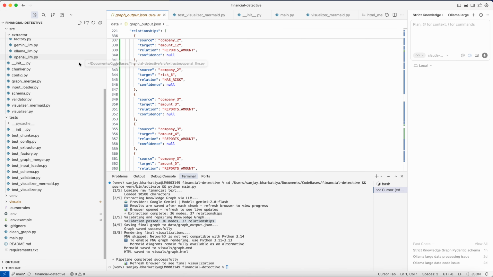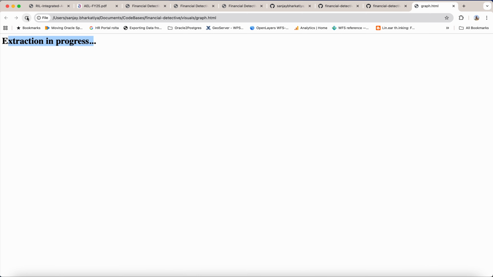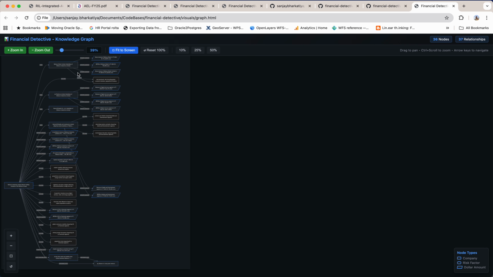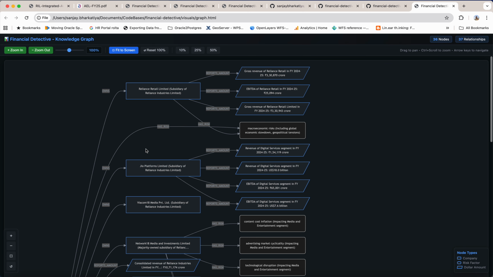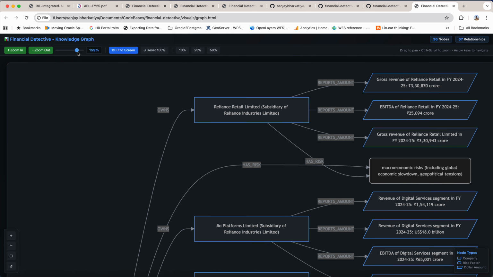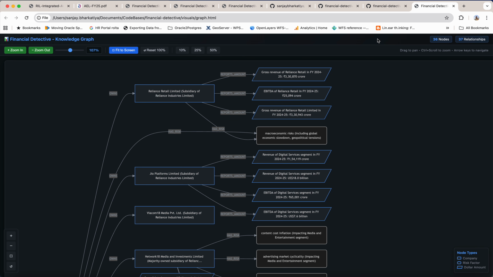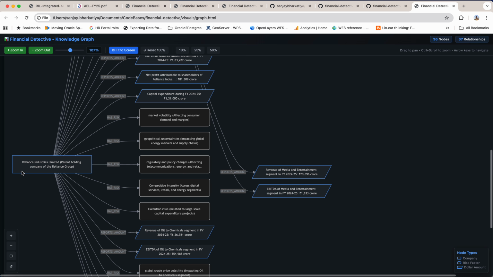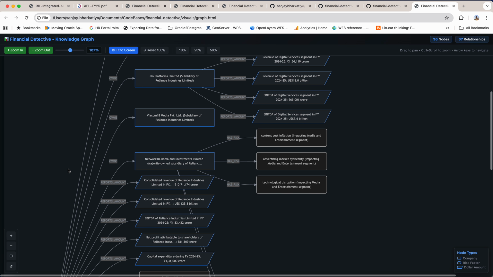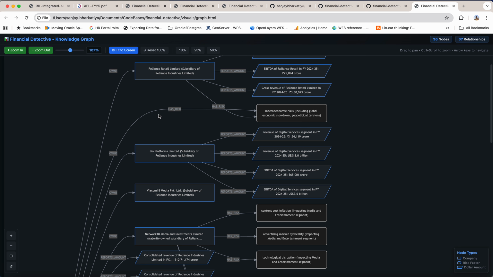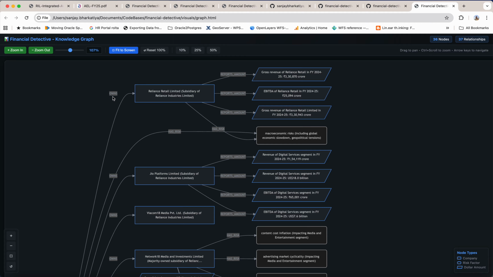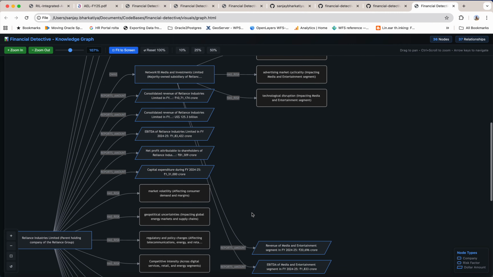To run it fast, now if I refresh, the whole graph has been created with all these visualization features like zoom in and zoom out functionalities. It has 36 nodes and 37 relationships, and this is the graph it created, with relationships like owns, has risk, and reports amount. I also tried with a bigger text.